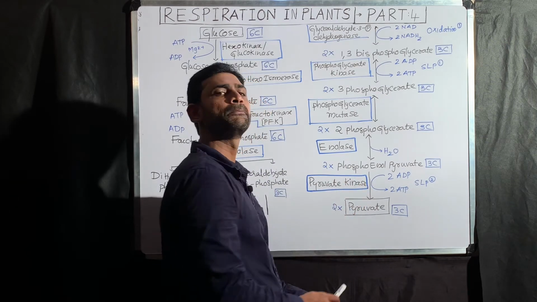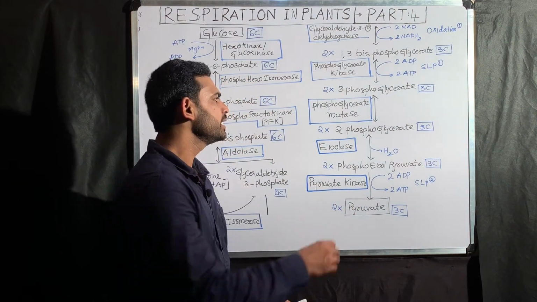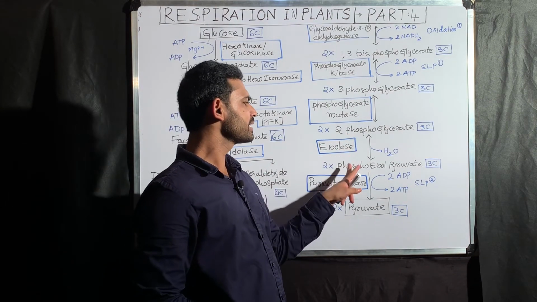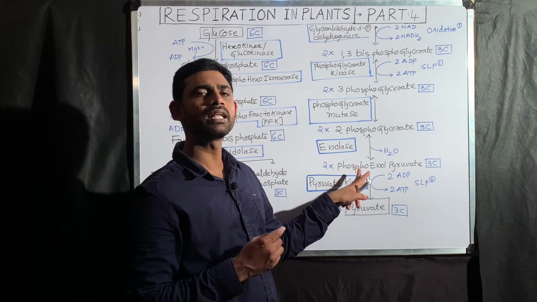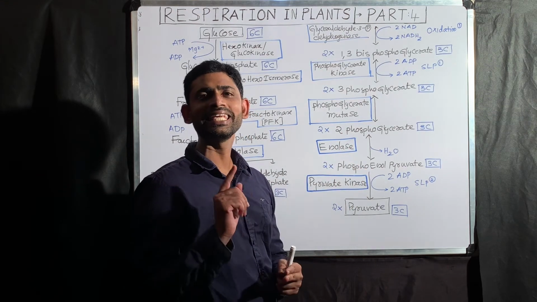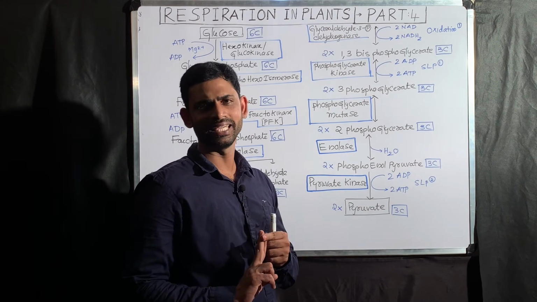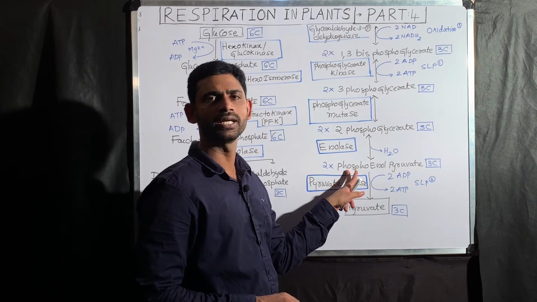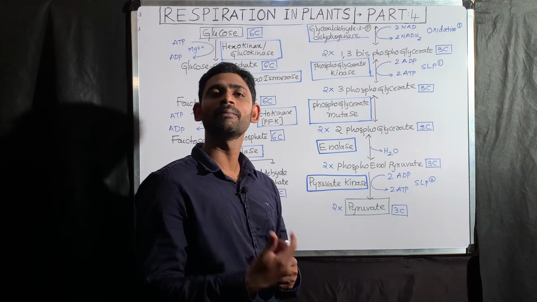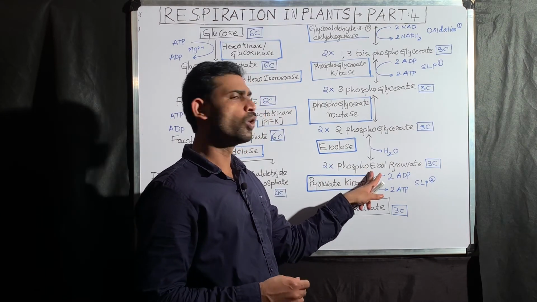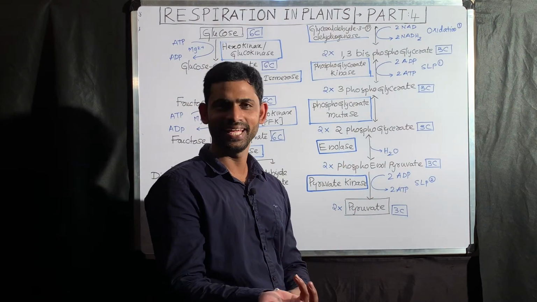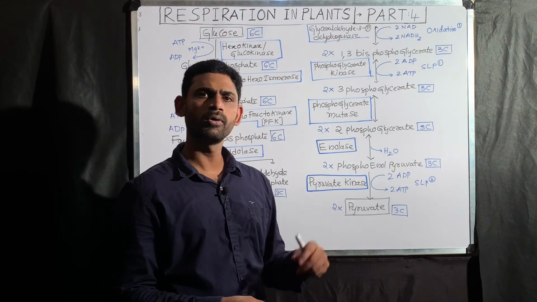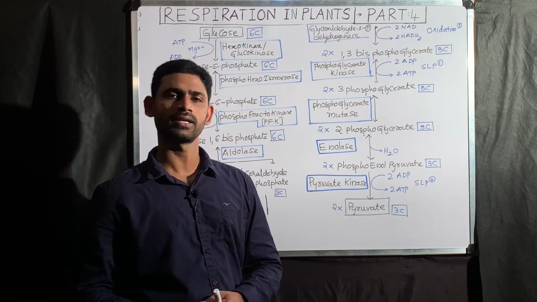Then 2-phosphoglycerate is converted into phosphoenol pyruvate, famously called PEP. Here the reaction is mediated by enolase. Why enolase? In this reaction, there is the formation of a double bond in the product. Double bond means what? Ene. Single bond means ane, double bond means ene, triple bond means yne. This enzyme results in the formation of a product that consists of a double bond. That is why it is enol, alcohol, enolase. In this reaction, there is a release of a water molecule, because when the double bond is formed, OH and H are released in the form of water.